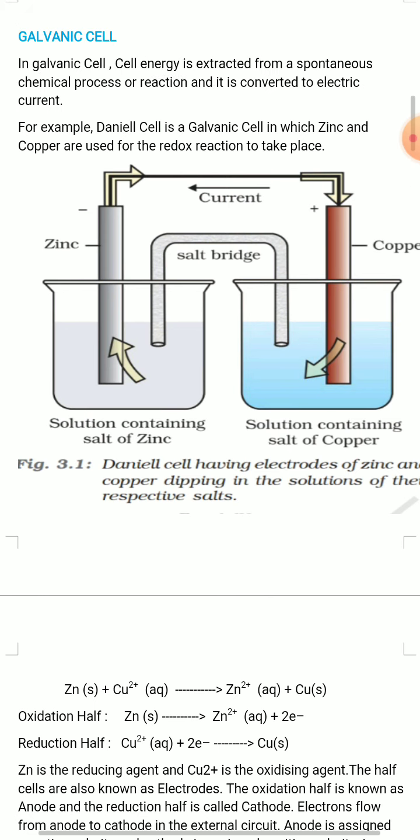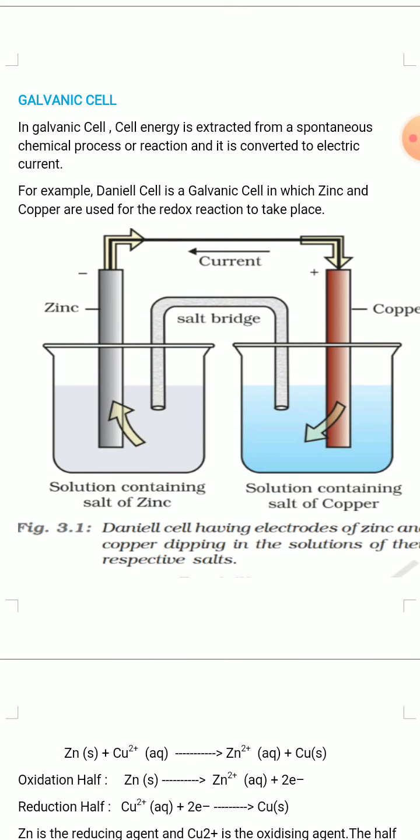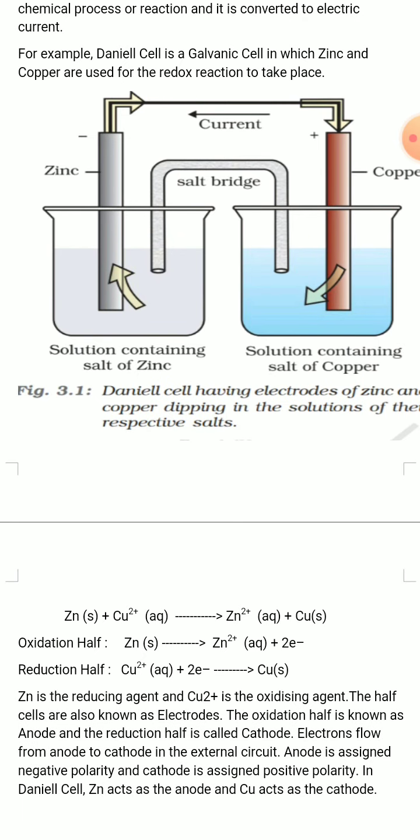In this galvanic cell, when zinc is dipped in zinc sulfate solution and copper dipped in copper sulfate solution, and both the solutions are connected by a salt bridge, and the external circuit is complete via wire, some spontaneous chemical change occurs.